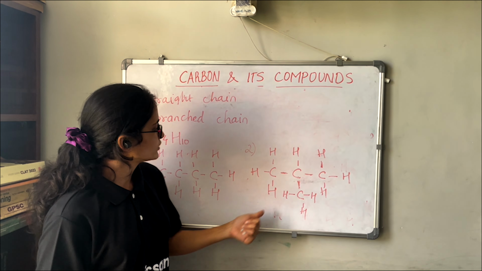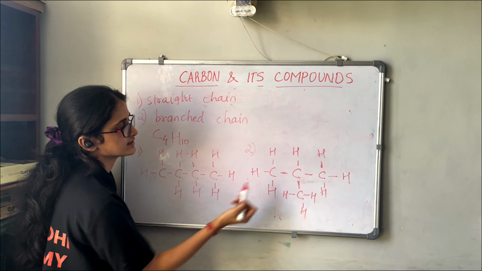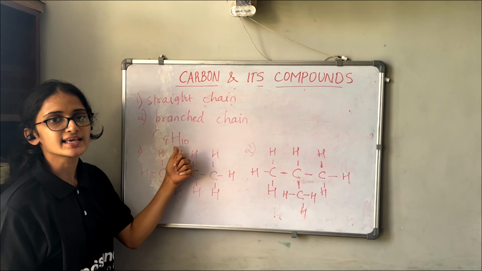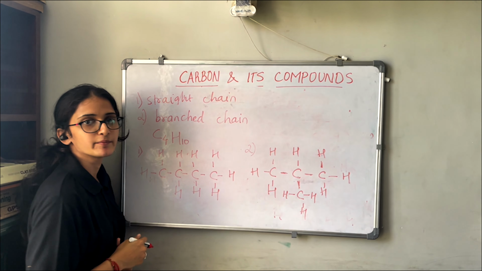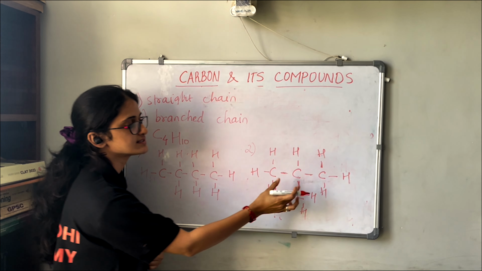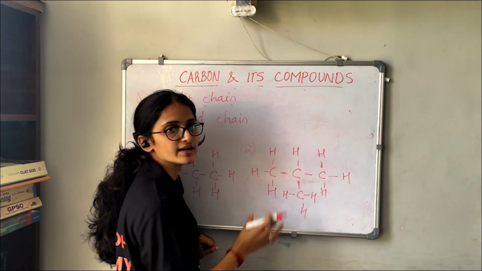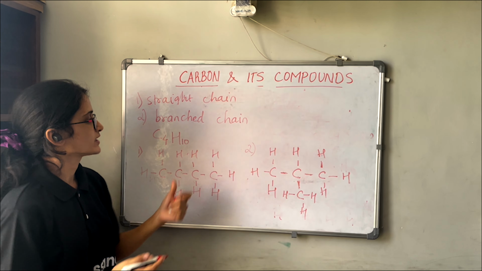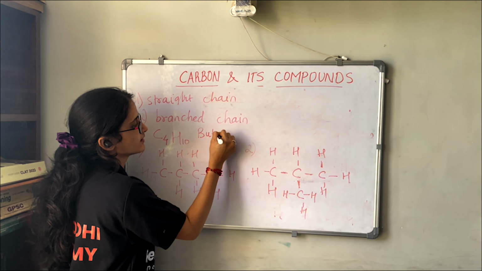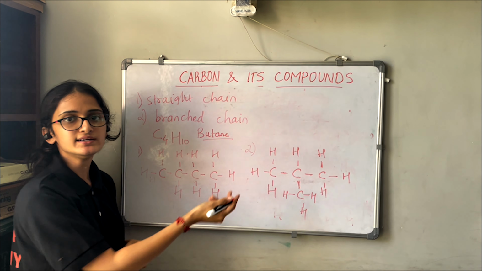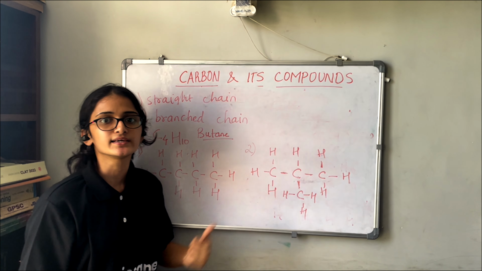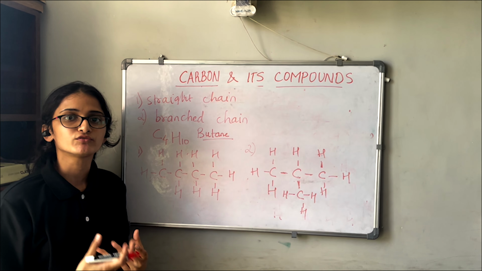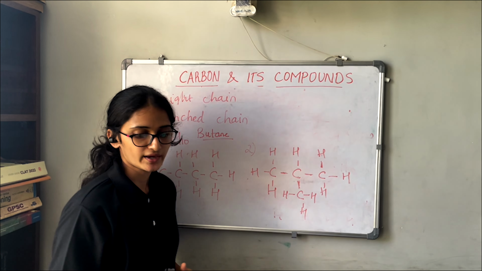Now can you notice the difference between this structure and this structure? Though the formula is the same, this structure has carbons arranged in a straight chain, but this structure has carbons arranged in a branched chain. So C4H10, which is butane, can have 2 different structures, one in straight form, another in branched form. So this is called a branched arrangement of the hydrocarbons.